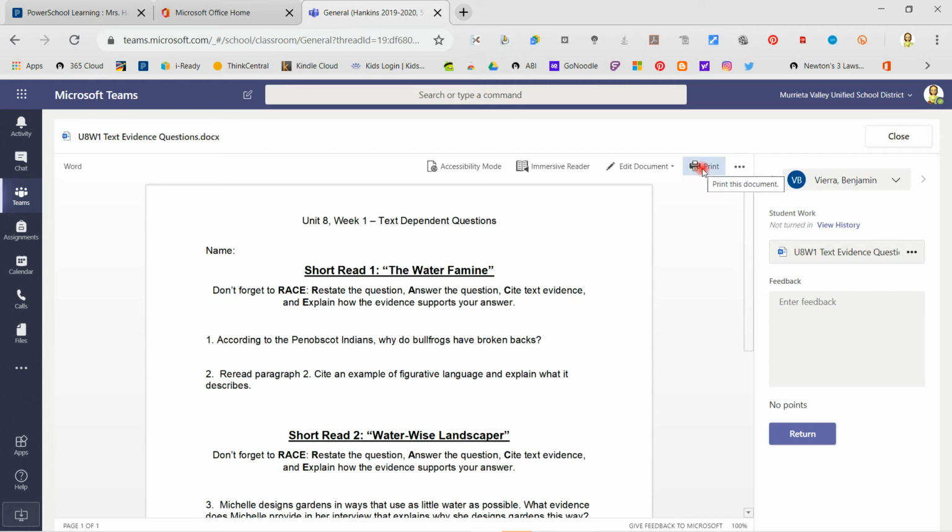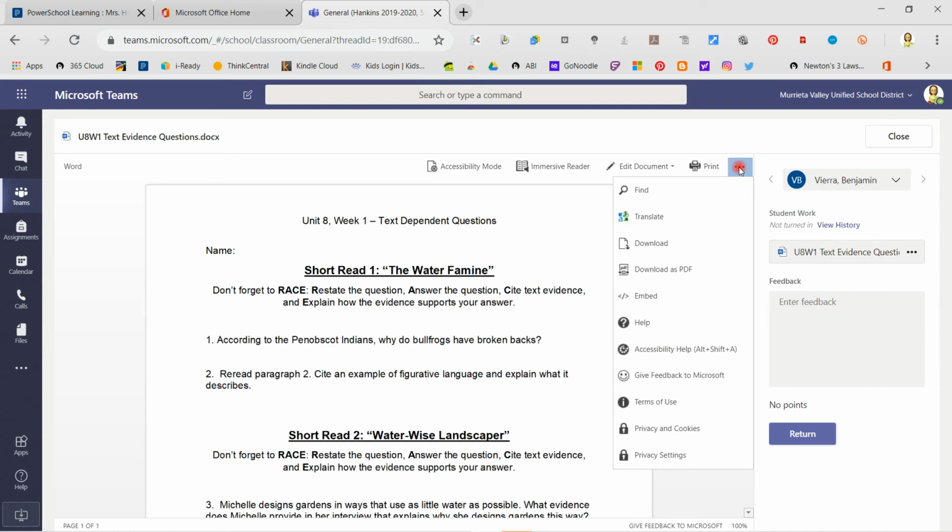Okay, you can print it out so you have the questions, but you can also type in it. So as a teacher, I don't want to click edit, but you guys can type in this document. Okay, so just open it up and you have options. You can reply and you can see your answers right here.